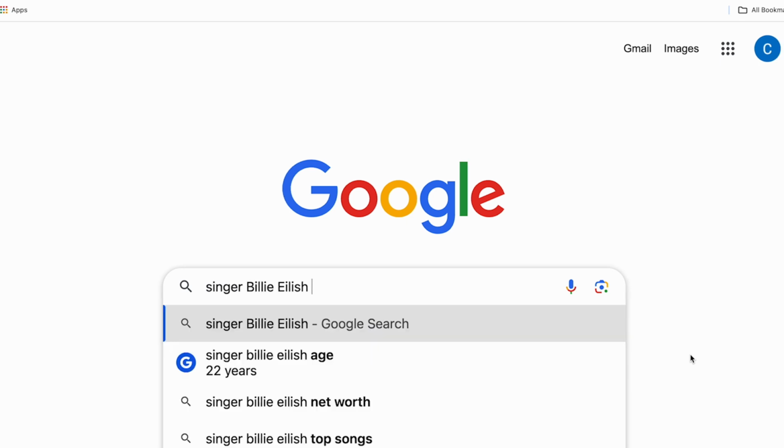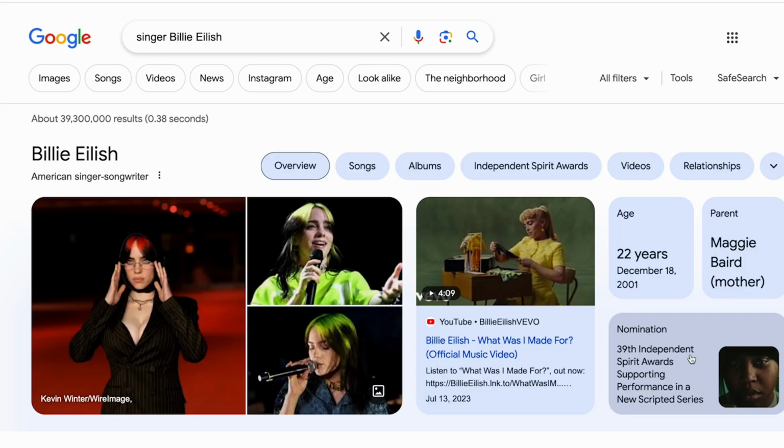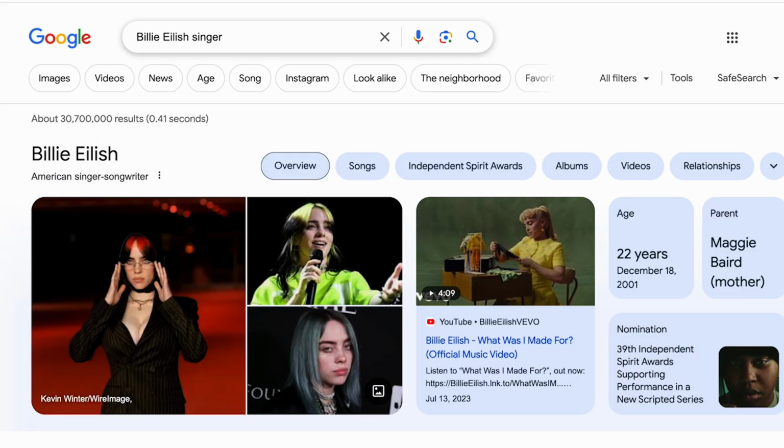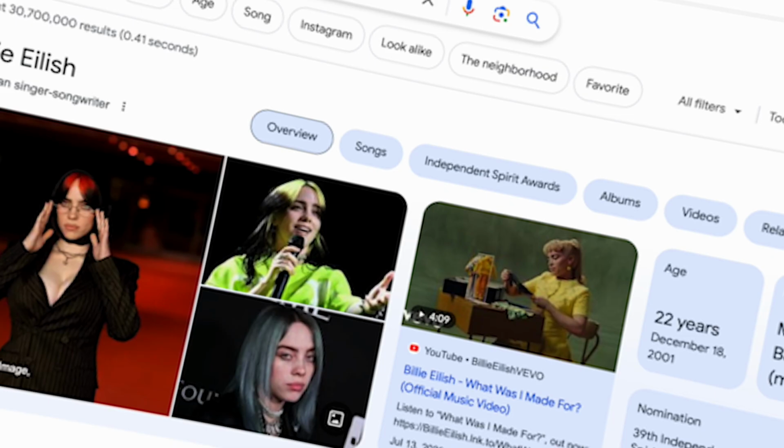For example, the singer Billie Eilish gives us the same results as Billie Eilish singer. A lot of times, it doesn't matter if Google ignores some words or doesn't pay attention to their order. But sometimes we want to make sure Google includes certain terms, or we want results for all the words in our query in the exact order we've written them. When we want our searches to be really precise, we can use quotation marks.